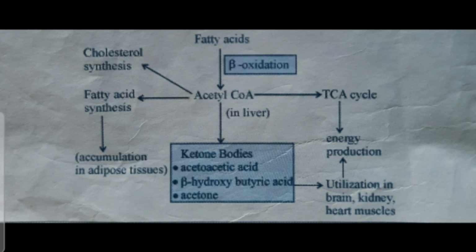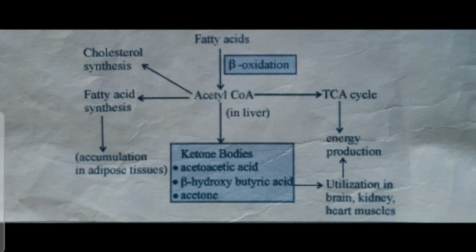When production exceeds use, there is accumulation of the ketone bodies. This condition is called ketosis. In ketosis, there may be ketonemia, that means the accumulation of the ketone bodies in blood, and ketonuria, that means the excretion of the ketone bodies in urine.